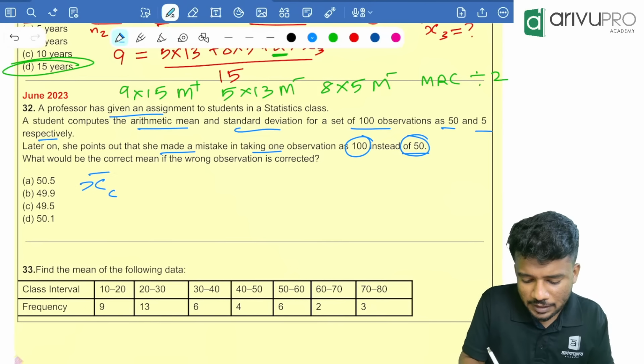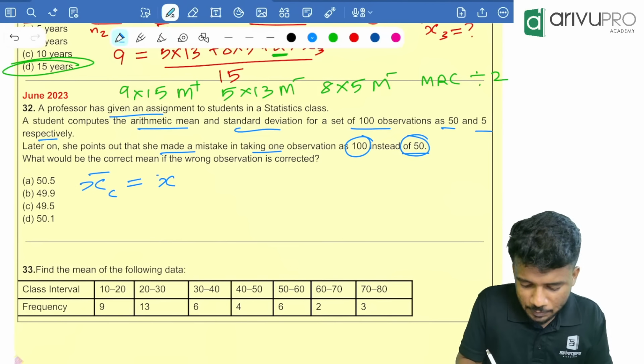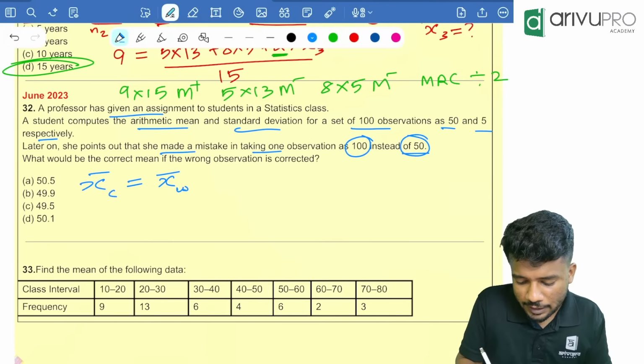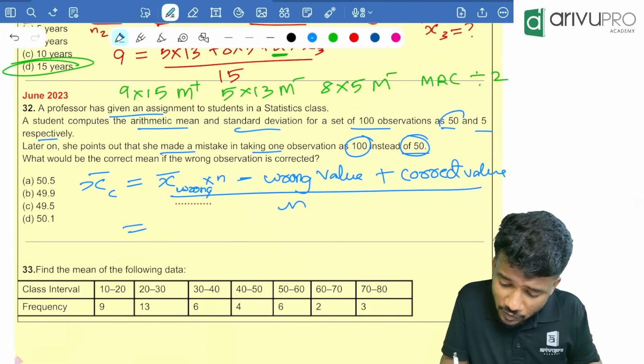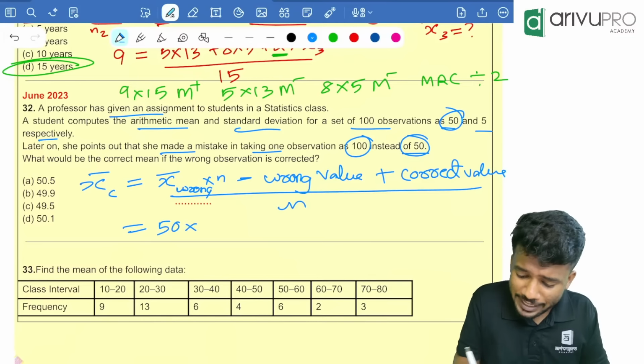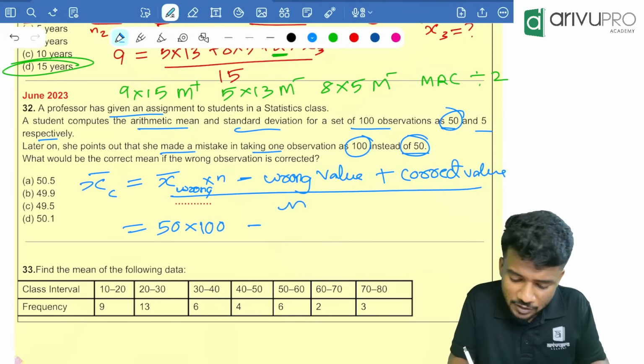I told you X correct is equal to X bar wrong, X bar into number of observations, minus wrong values, we are reducing, plus correct values, we are adding the correct values, divided by n. How much was the previous X bar? 50 into n is how much? 100 minus, which is the wrong value?